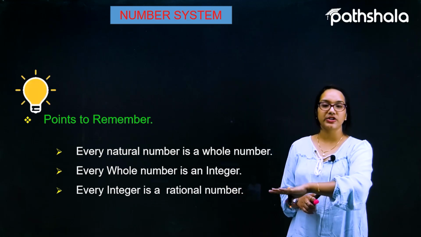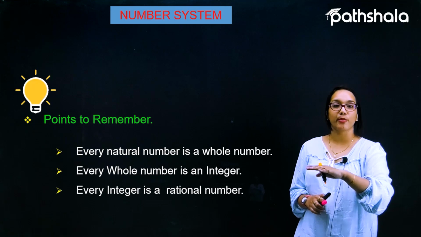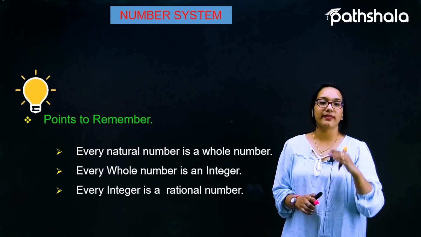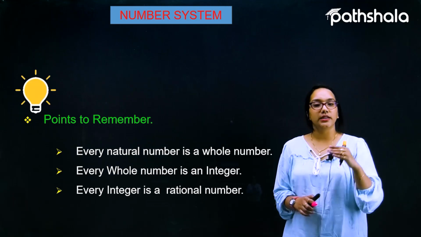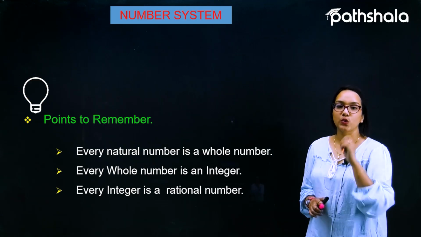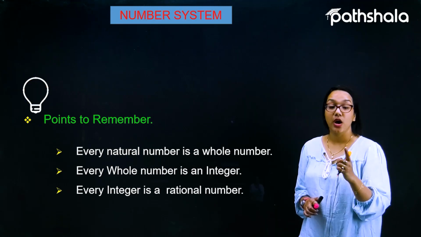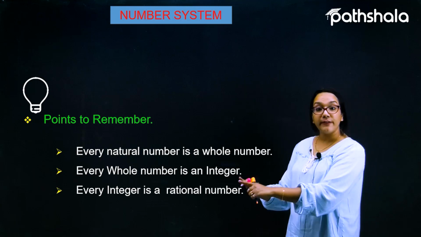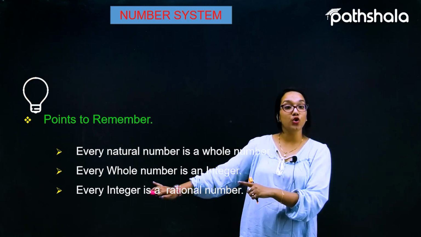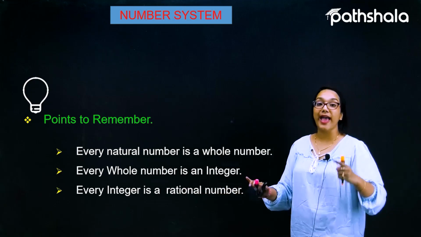We know that every integer is a rational number because every integer can be represented in the form of P by Q, and that is why they are called rational numbers as well. There is a very special note here. Always remember, there is no vice versa condition. What is the meaning of that? Every rational number is not an integer.